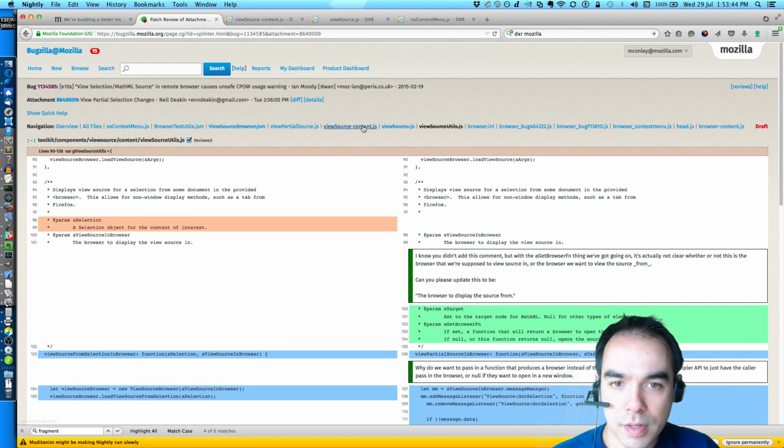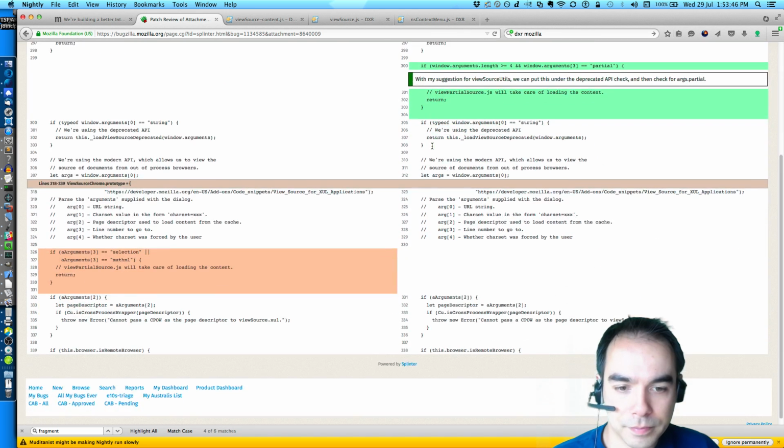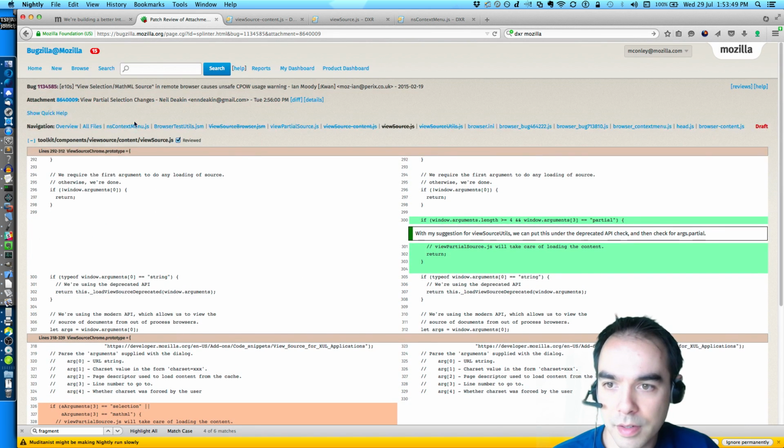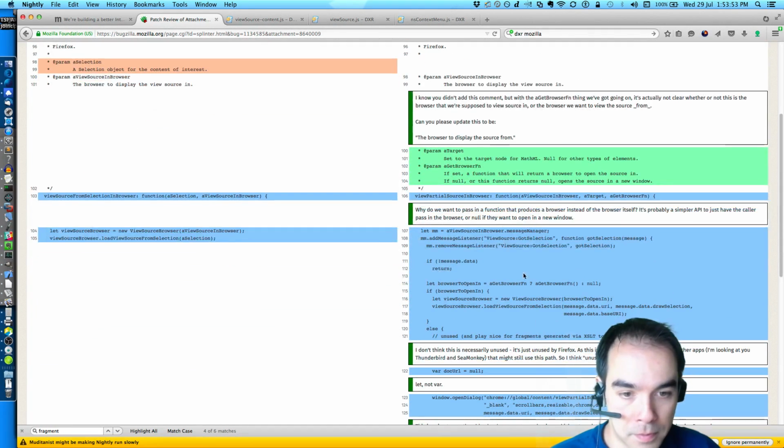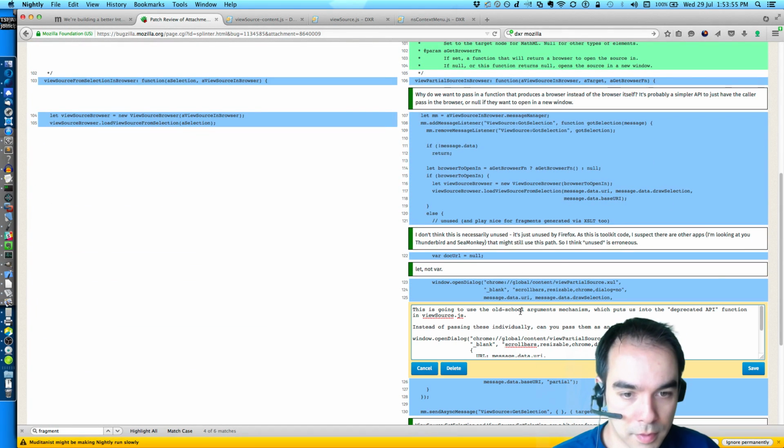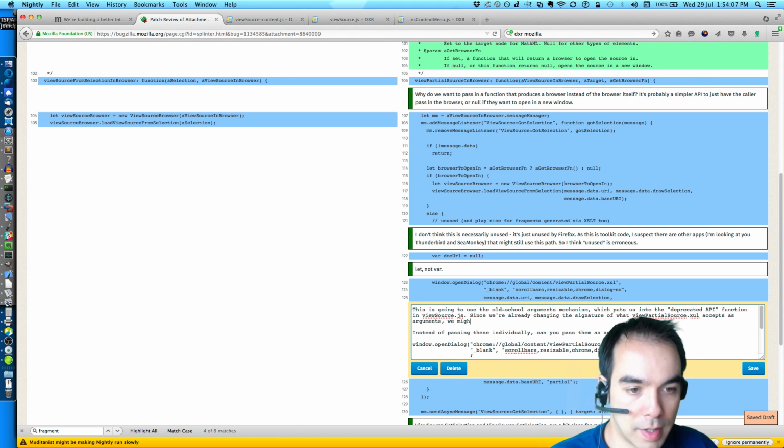Right. So let's see here. Since we're already changing the signature of what view partial source.xul accepts as arguments, we might as well go with the pattern we set up for view source.xul.